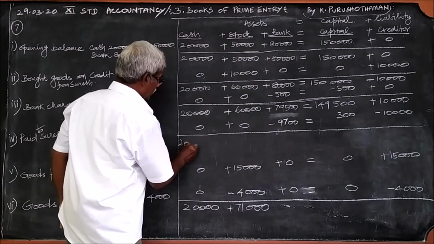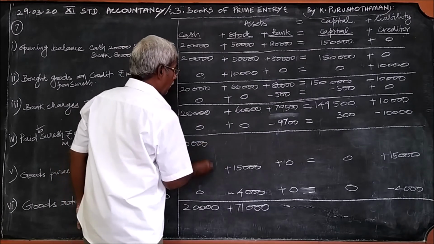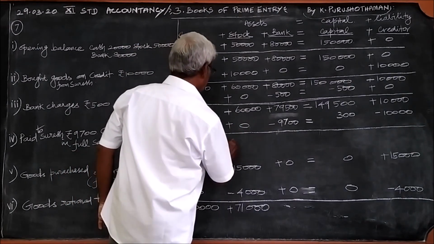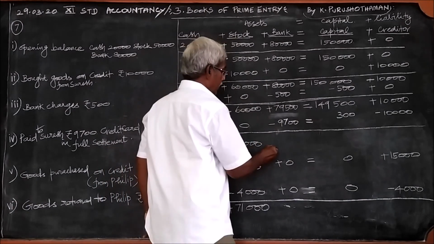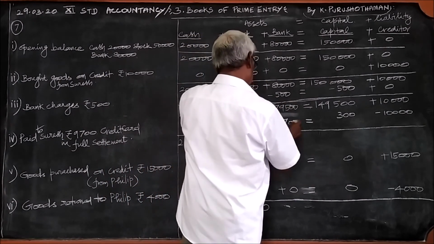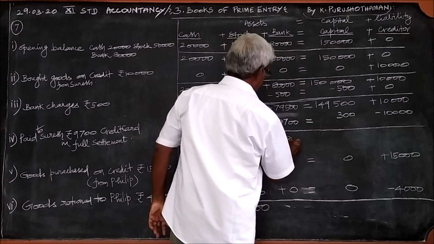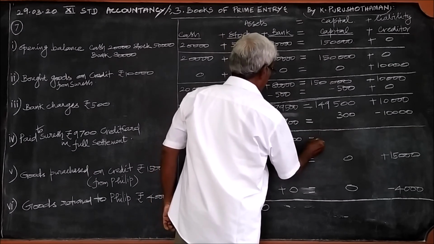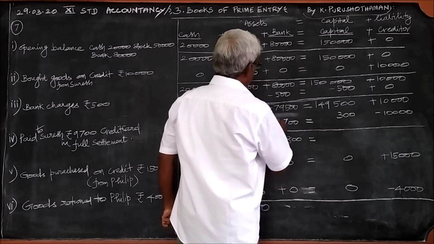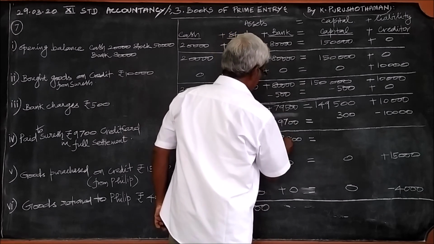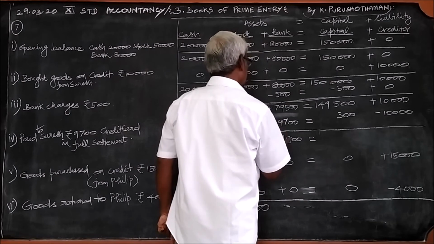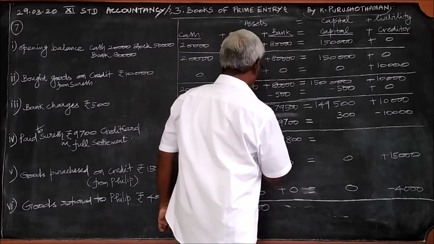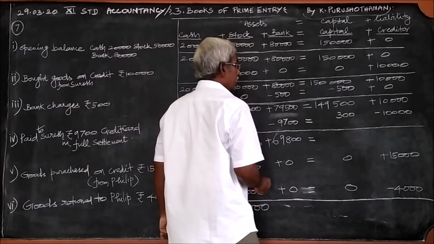20,000 plus 0, 20,000. 60,000 plus 0, 60,000. From this you should minus 15 minus 7, 800. 18 minus 9, 9, 6. 69,800.